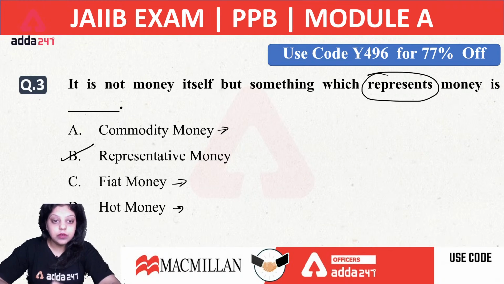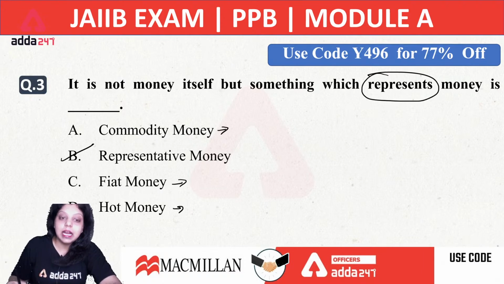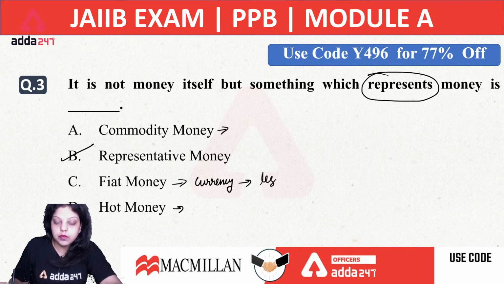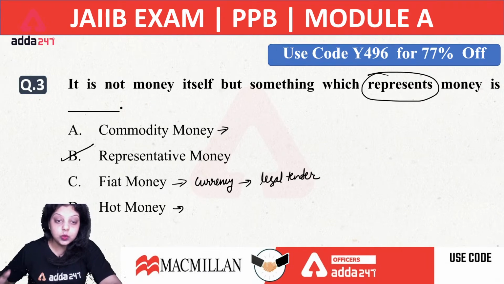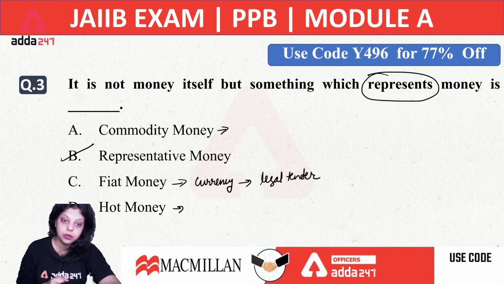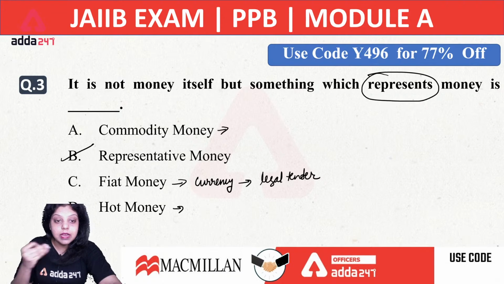See, first of all, what is commodity money? When the commodity itself represents the money, it is known as commodity money. Now what is fiat money? The currency to which the government of India has provided legal tender is known as fiat money. It means simply the currencies which are used in circulation are known as fiat money. Because the government has provided legal tender, we are able to exchange goods and services on that currency, and it is known as fiat money. Now what is hot money?